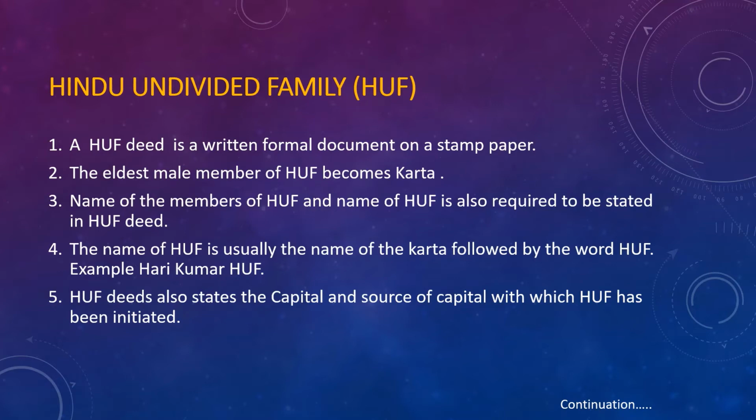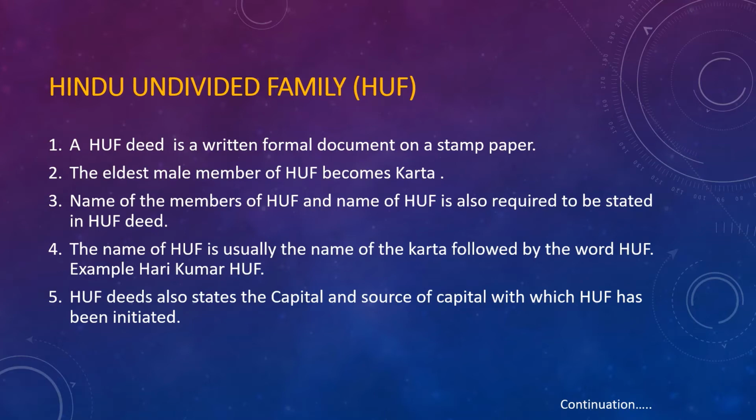And the eldest male member of HUF, whoever will be the eldest member of the family, that person will become Karta. Name of the members of HUF and name of the HUF is also required to be stated in the HUF deed. So in the deed, you have to mention all the names of the members of HUF, as well as the name of the Karta.